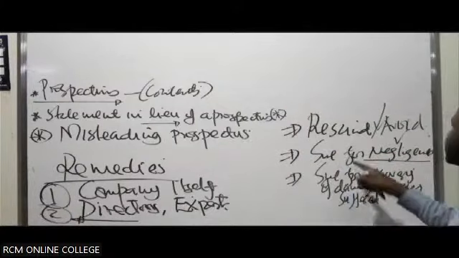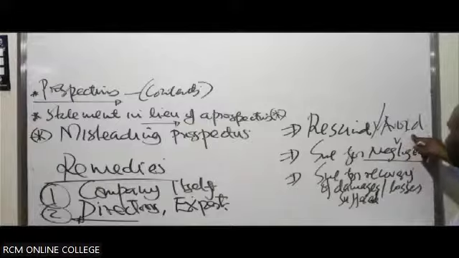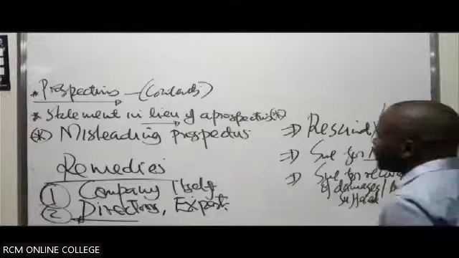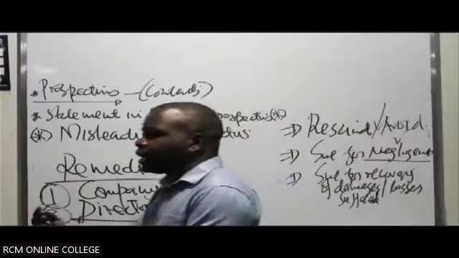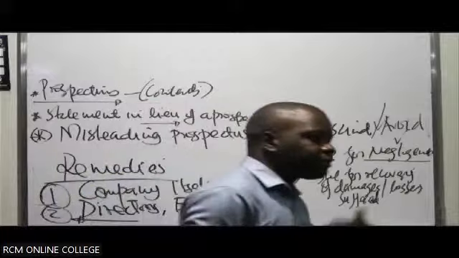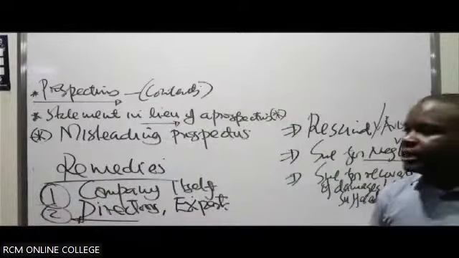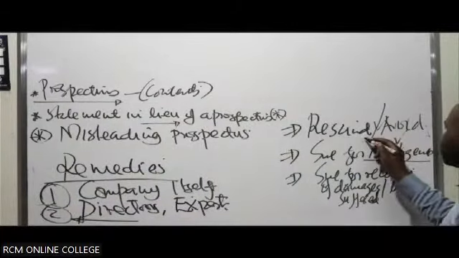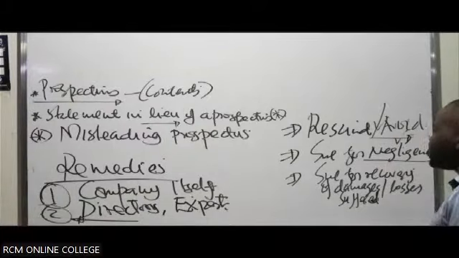When you talk about resigning or avoiding the contract of allotment, if the shares have already been allotted, in this case he relied on the prospectus. They did an initial public offer, he got the prospectus, he subscribed, and they have already allotted. So he can resign and say that I do not want to have these shares.